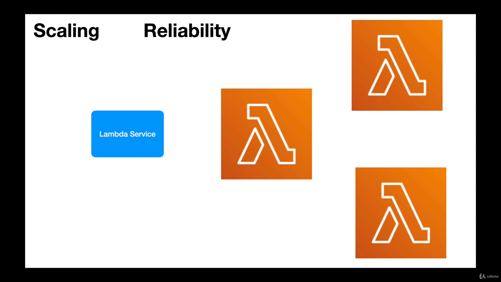This power also brings in reliability. We can configure our lambdas and lambda service in such a way that we can have our own virtual private network with all the subnets and multiple availability zones. And the lambda service can create lambda instances of the same function across these availability zones. If one zone is down, it will use another availability zone, becoming fault tolerant.